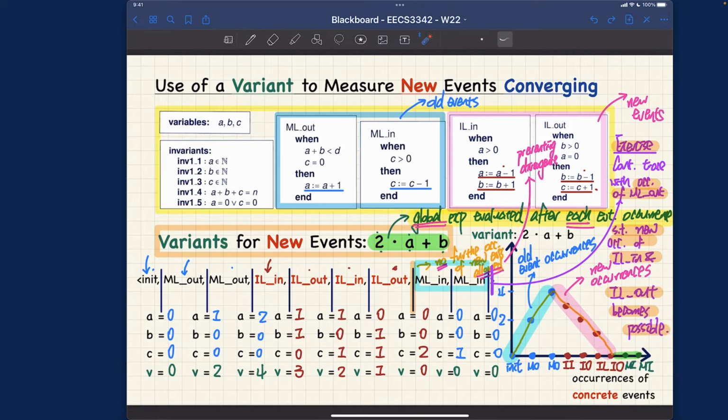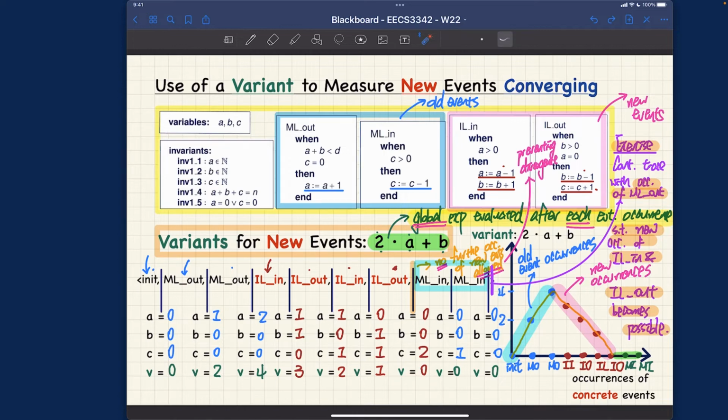So 2 observations. Number 1, the value for the variance should always be either 0 or above. Number 2, whenever you try to take the actions for some new events, in that case, you should strictly decrease the value for the variance. You cannot keep the value the same. You must strictly decrease it. In that case, we will be able to bound the number of occurrences for the new events by some finite number. So that's exactly the purpose for the variance, right?